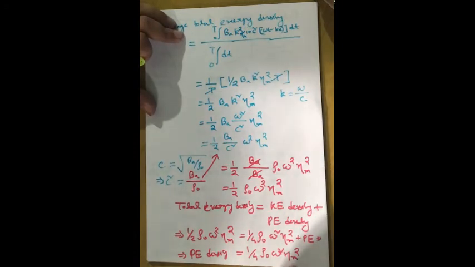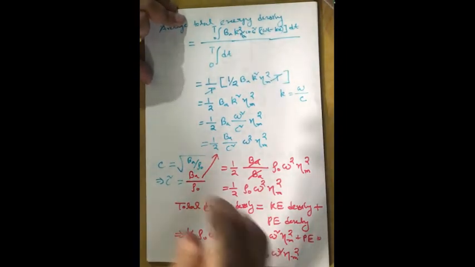Also, eta m is nothing but the amplitude of the sound wave, so when the amplitude becomes maximum, both the kinetic energy and the potential energy will become maximum.